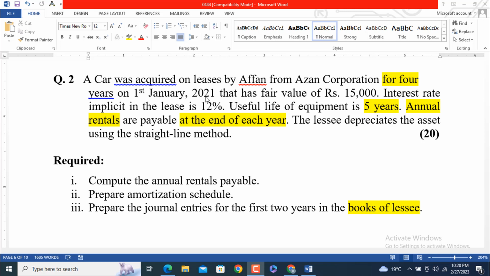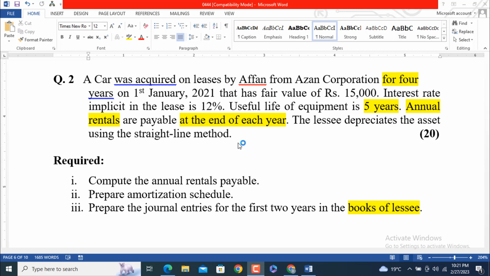A car was acquired on lease by Affan from Azan Corporation for 4 years on 1st January 2021 that has a fair value of rupees 15,000. The interest rate implicit in the lease is 12%. The useful life of the equipment is 5 years. Annual rentals are payable at the end of each year. The lessee depreciates the asset using the straight line method.